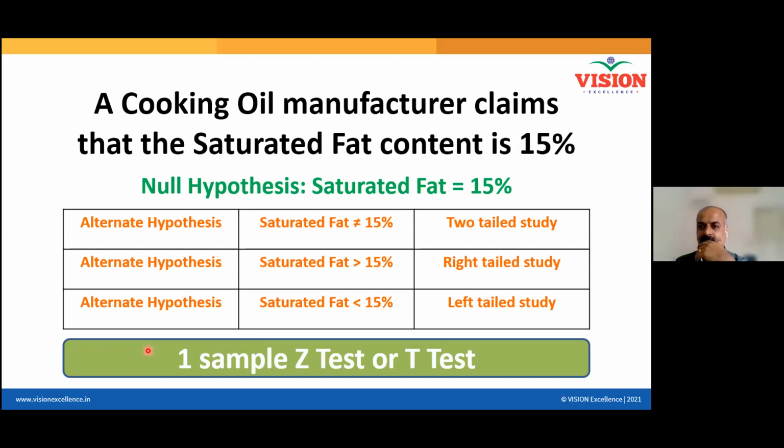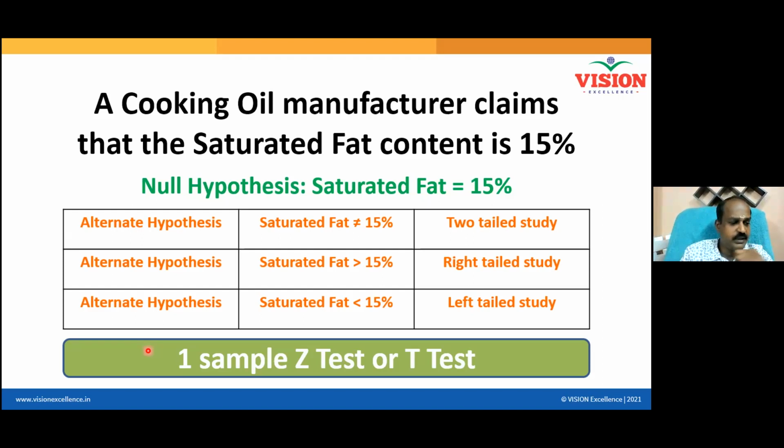T-test, because you are a food inspector, you are outside the company, you took sample from the market, population is unknown. Population is unknown means standard deviation is not known. What is only known is lead content is this much. Only the standard is known, but standard deviation of the population is not known. That's why we classify it as unknown population.